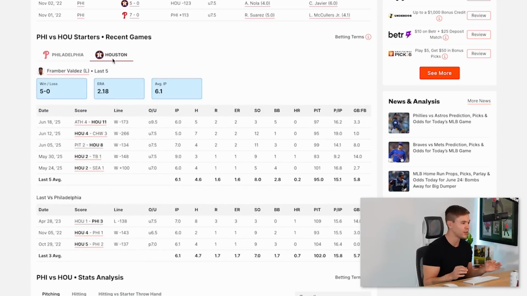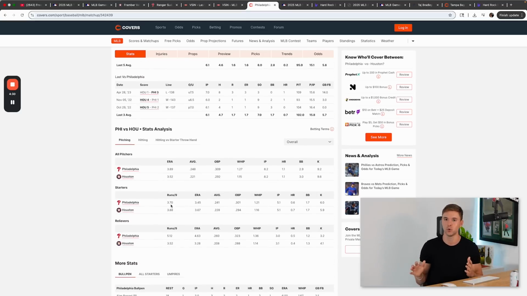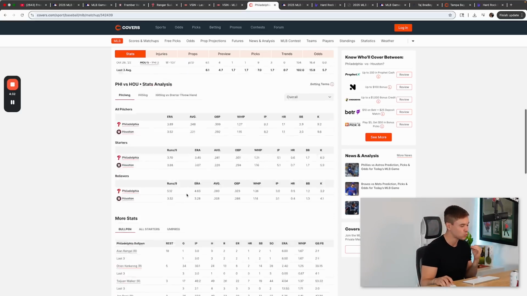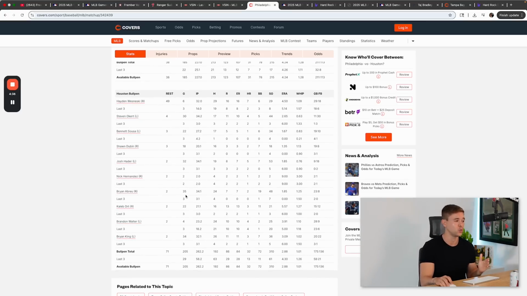You got Valdez on the flip side, 5-0, allowing 2 earned runs over the last 3 games, 1 prior to that. Another strikeout pitcher. As you guys can see, the strikeout numbers are pretty high, 12-11, but he relies a lot on that ground ball as well. One of the pitchers that gets the most double plays in the entire league, guys. Both these teams are coming in rested with their bullpen, but we do know one thing: Houston has one of the best bullpens in the entire league, and they do have an edge in this situation when it comes to this game, guys.